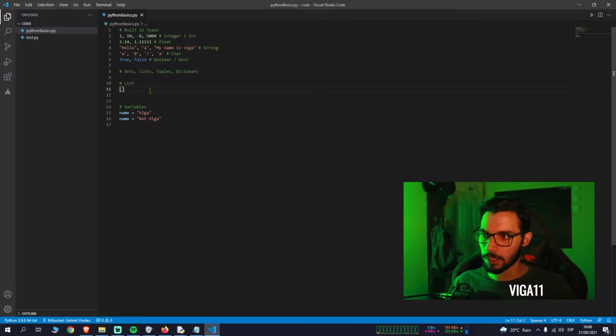You can store numbers, 1, 2, 3. You can mix the types that you have in your list. So if you want numbers, but you also want text, you can do that. There's no problem with that.